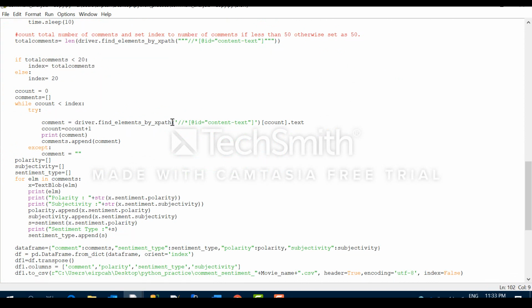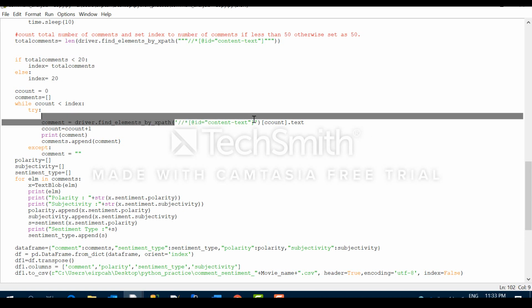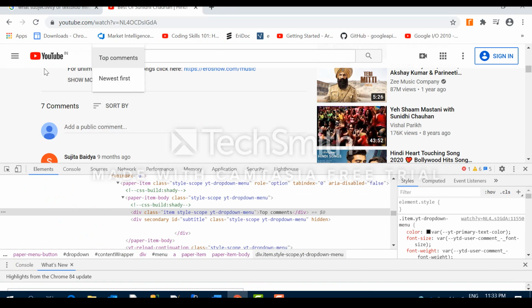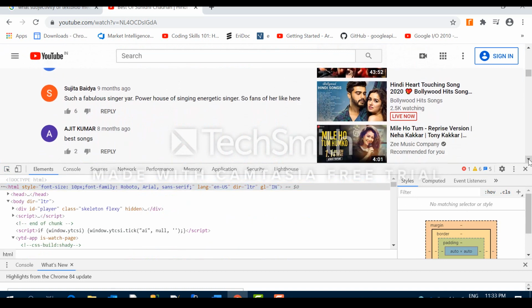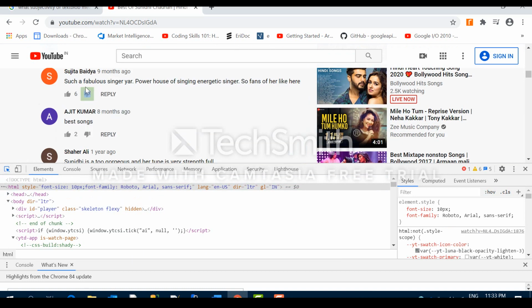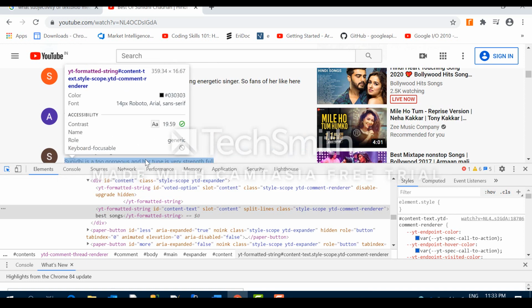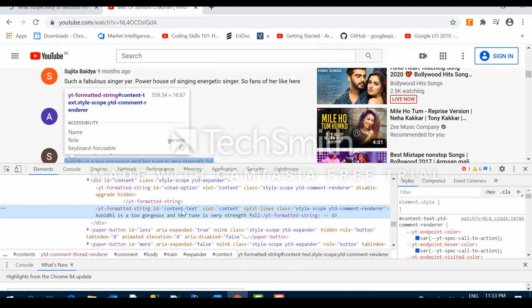Yeah, so for the comment also, with the find element by XPath method, I have taken the comment, and .text I have done to take the text from there. See, the ID is content text. Now again you see another comment, the ID is content text. Again another comment, the ID is content text. So all the comments have the ID content text. So if you take one ID content text, you can actually scrape all the comments.